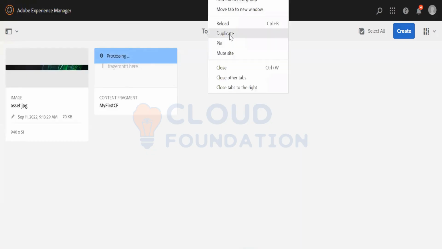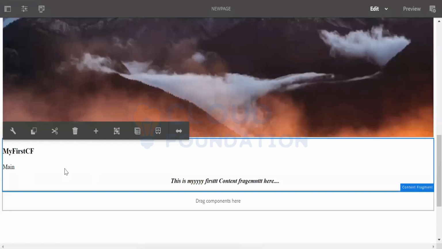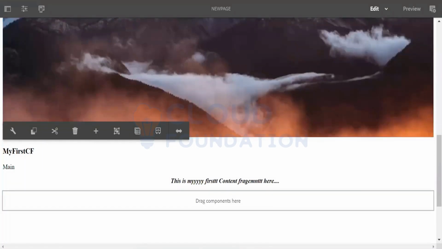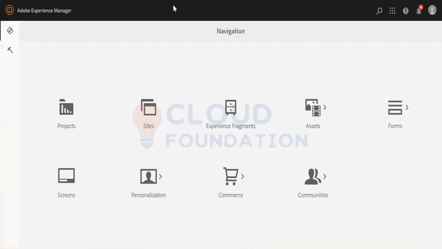We created the content fragment and we have put it on the page. Now let me show you how you can create a content fragment model, that is, templates for content. Here you see there is Assets, where we created our content.